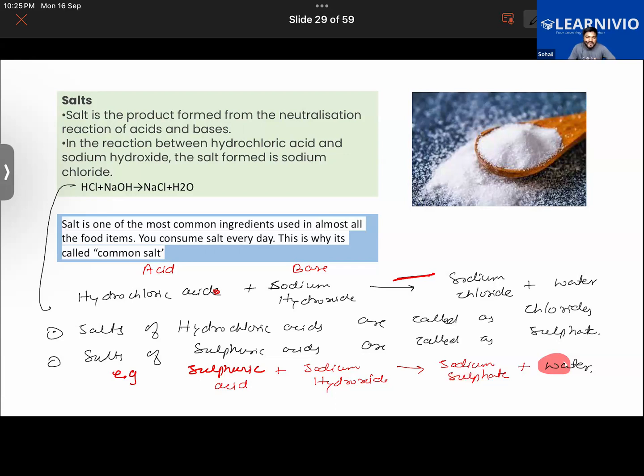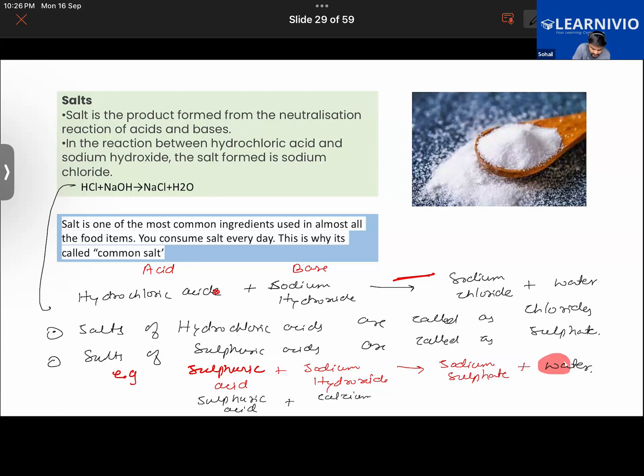Be it the case with other reactions also. If you were to talk about some other sulfates, right now we have sodium sulfate, we can have calcium sulfate also. Getting it, guys? If the reacting acid was sulfuric acid, and the reacting base was some other base here, we can get calcium sulfate also. Let us say that you have sulfuric acid plus calcium hydroxide.